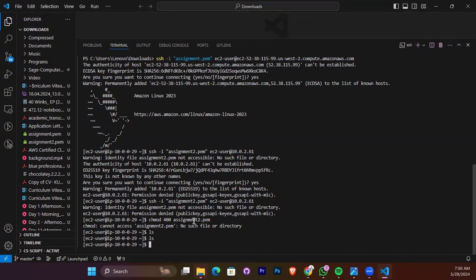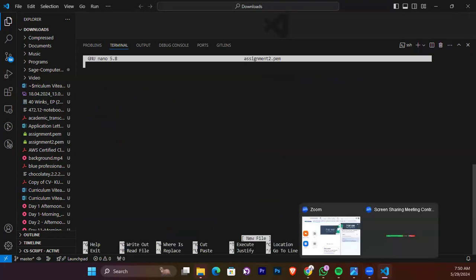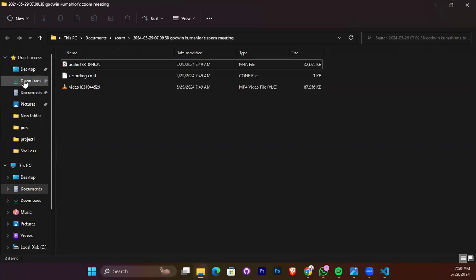So now we just create the keeper file by doing nano assignment2.pem. And then we go and open our keeper file. Where is it? Let me see. Downloads.